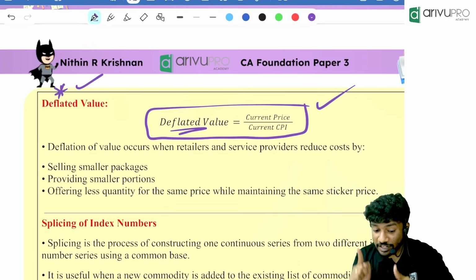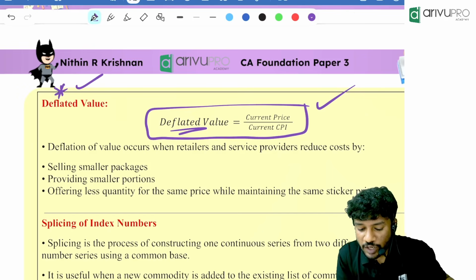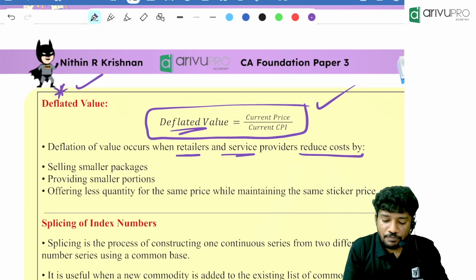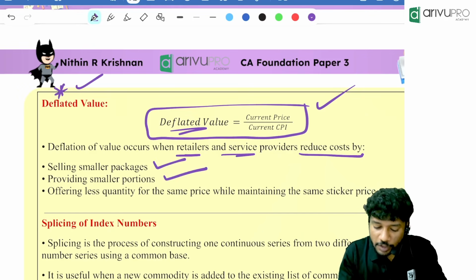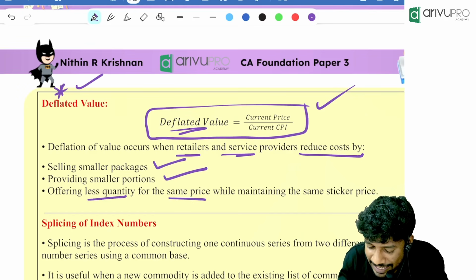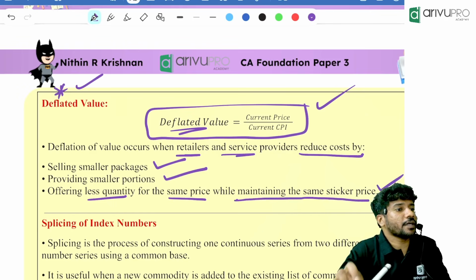So deflation occurs when retailers and service providers reduce the cost by selling smaller packages, providing smaller portions, offering lesser quantity for the same price while maintaining the same sticker price.